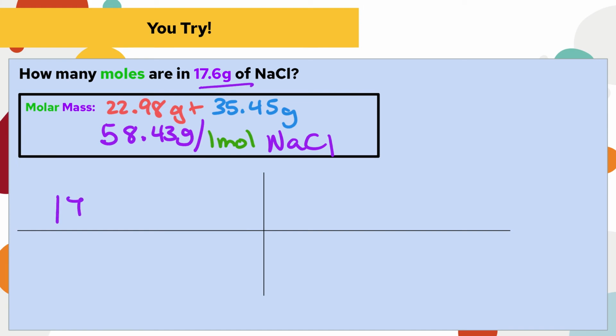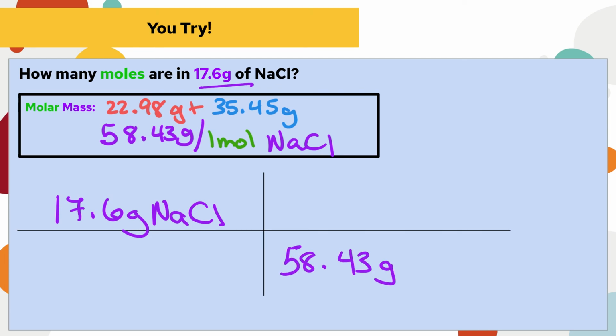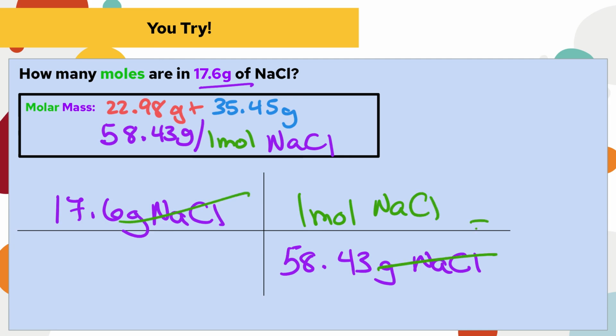We were given 17.6 grams NaCl. So I want my 58.43 grams from my molar mass on the bottom. And then I want my 1 mole of NaCl on top, so my grams cancel, and I'm left with 0.30 mole NaCl.